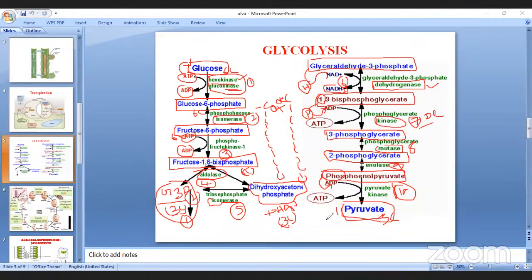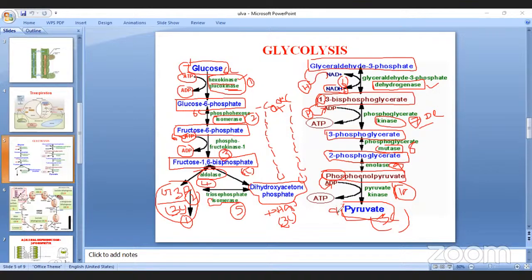Then how many pyruvic acid molecules are formed through glycolysis? I am asking how many compounds of pyruvate.